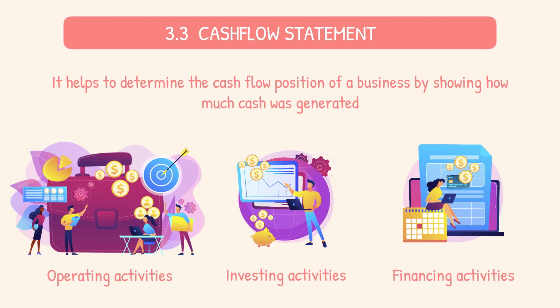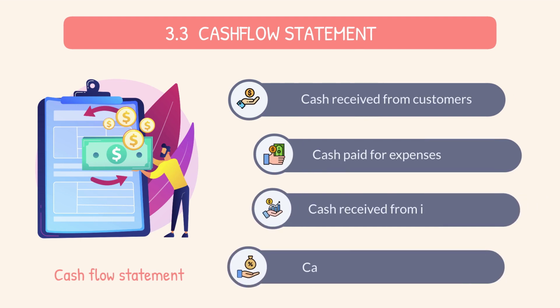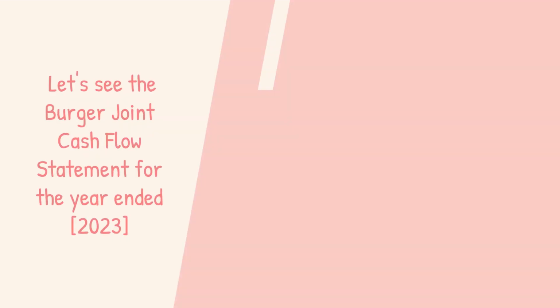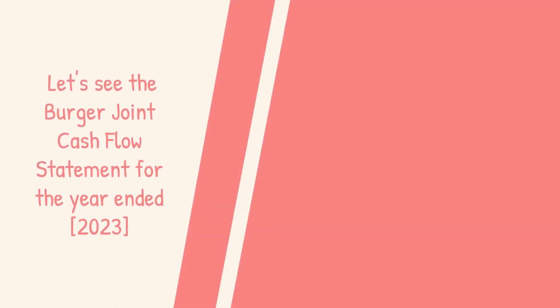It helps to determine the cash flow position of a business by showing how much cash was generated from operating, investing, and financing activities. The cash flow statement includes information such as cash received from customers, cash paid for expenses, cash received from investments, and cash received from loans. Let's see the burger joint cash flow statement for the year ended 2023.